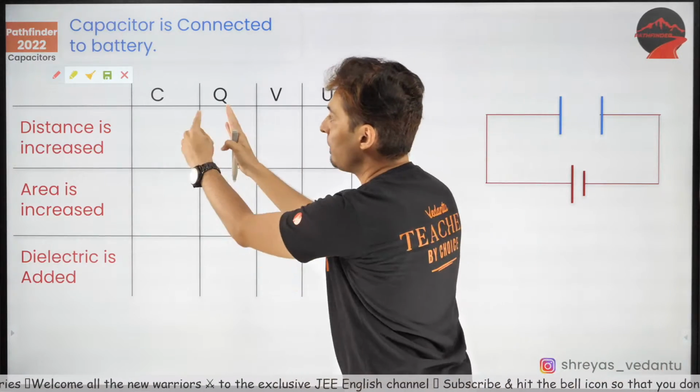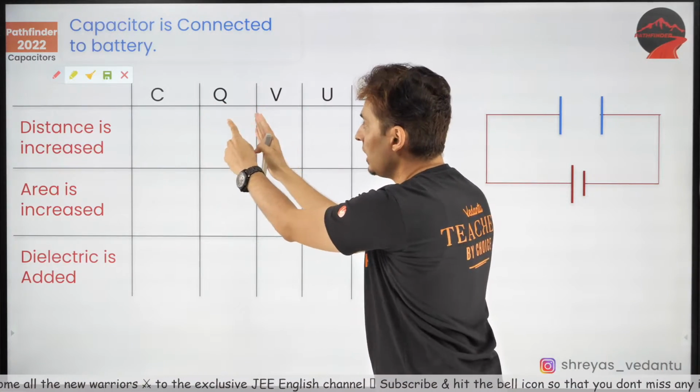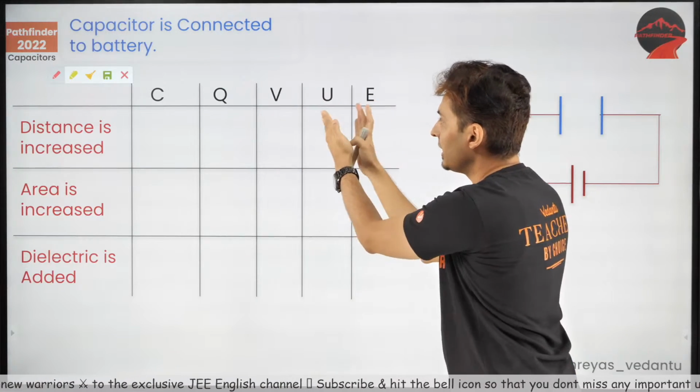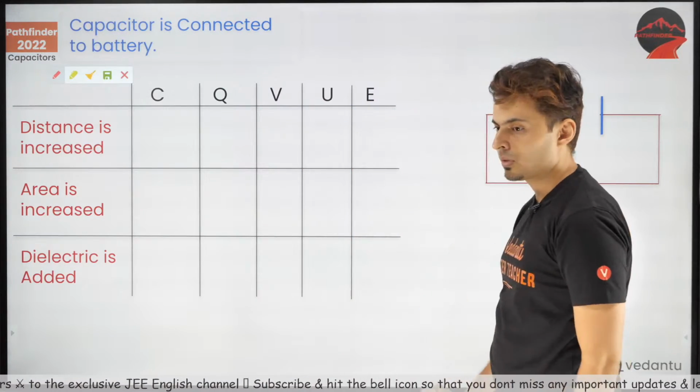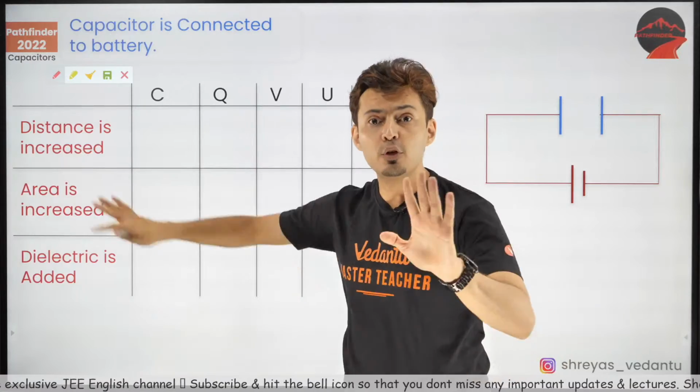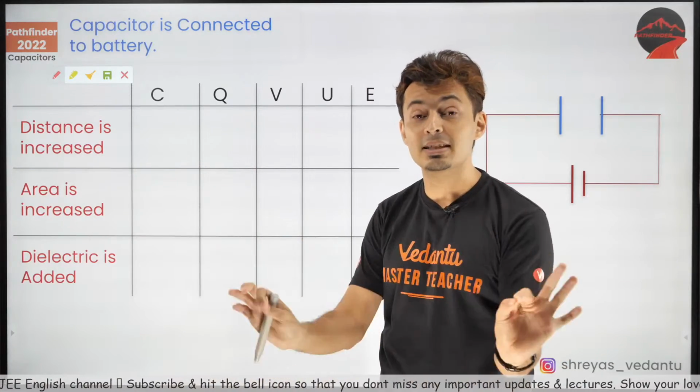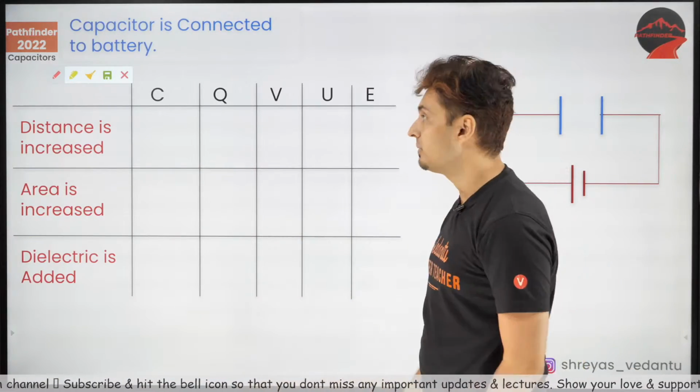Let's think what will happen to capacitance, charge, voltage, energy, and field. All the things, everything. If you know this table, if you know how to solve this, that's it. Trust me, you will understand everything.